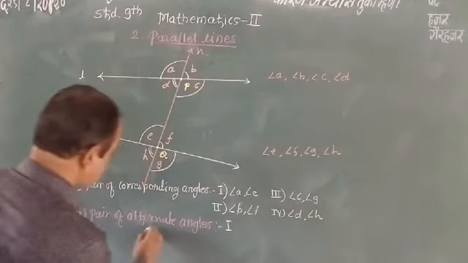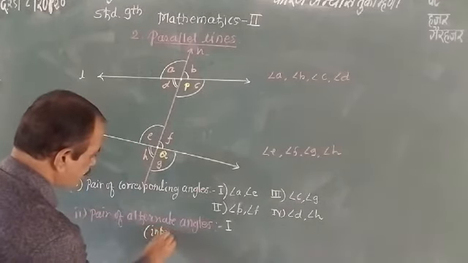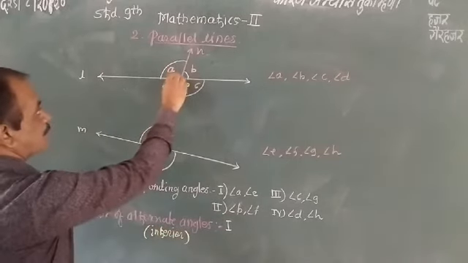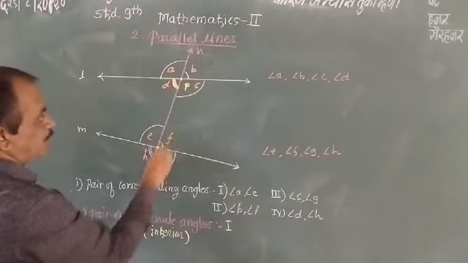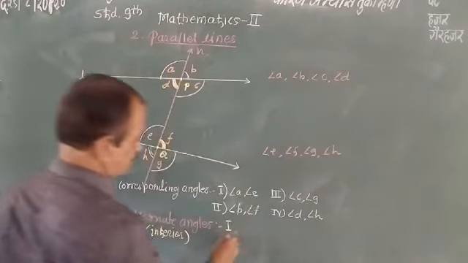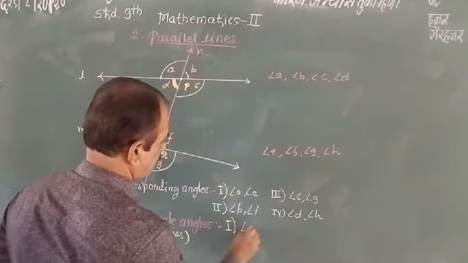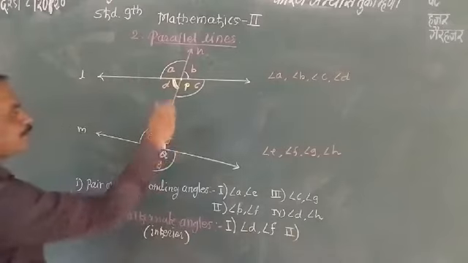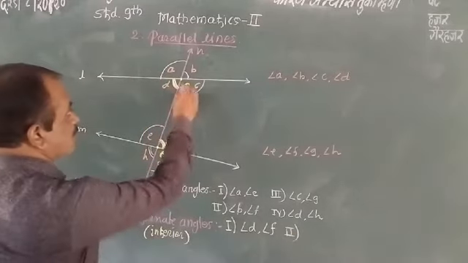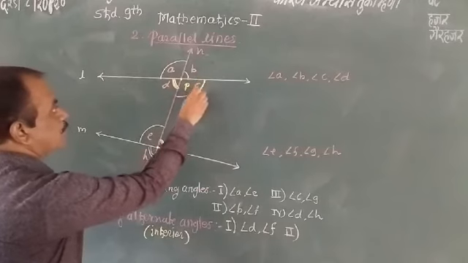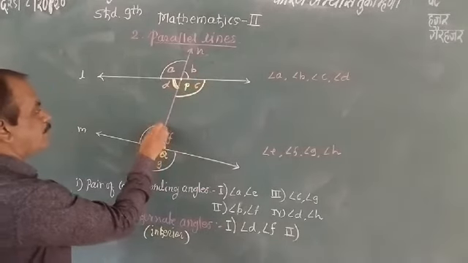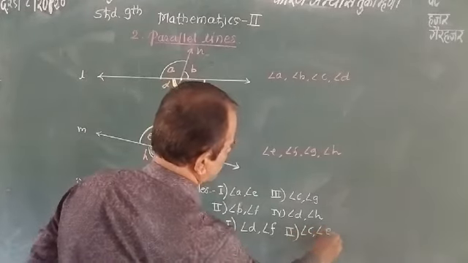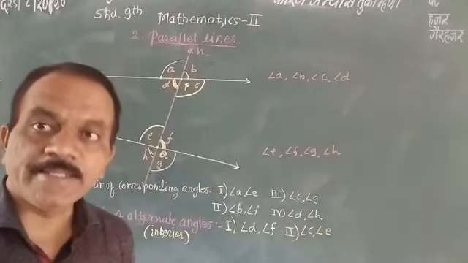There are interior ones. Look here. Which are the interior angles? This is angle D and angle F. First pair: angle D and angle F are alternate interior angles. Now the second pair is angle C and angle E. Angle C and angle E are alternate interior angles.